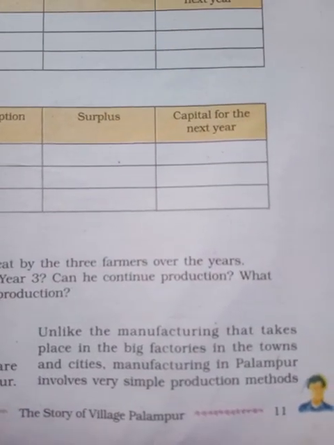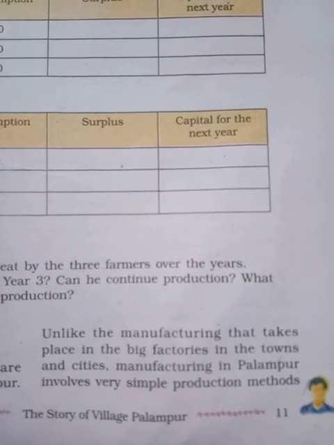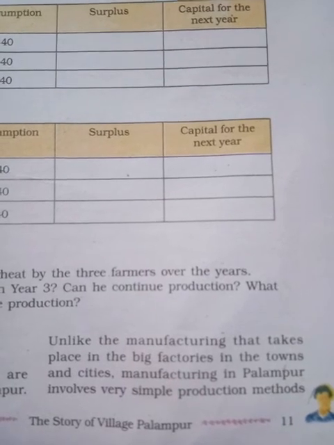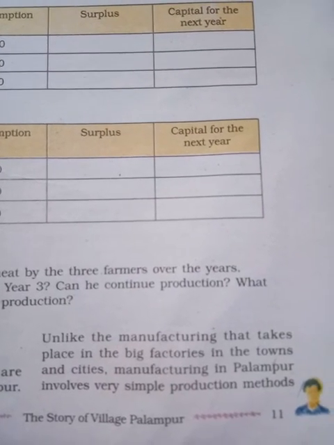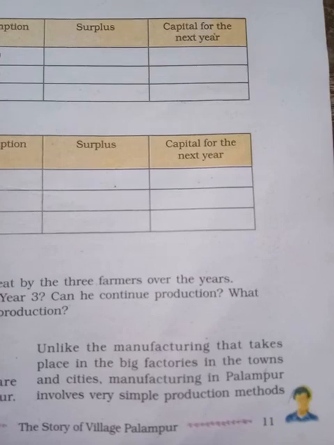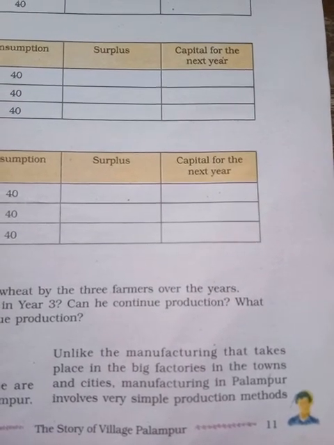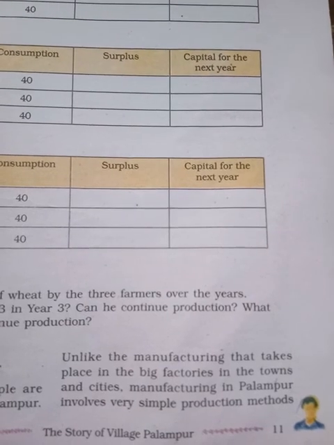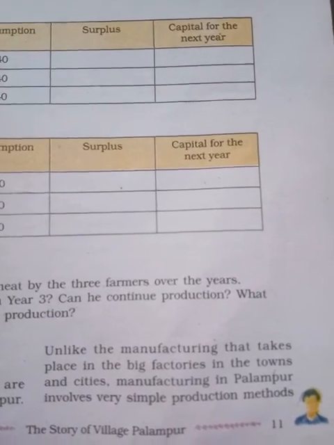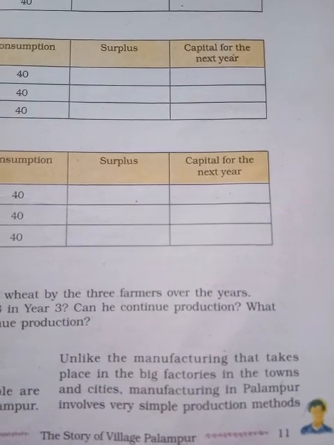Usually manufacturing takes place in big factories in towns and cities. We have seen that manufacturing means that in a big city they set up industries and do industrial work. But let us see the meaning of manufacturing in Palampur.